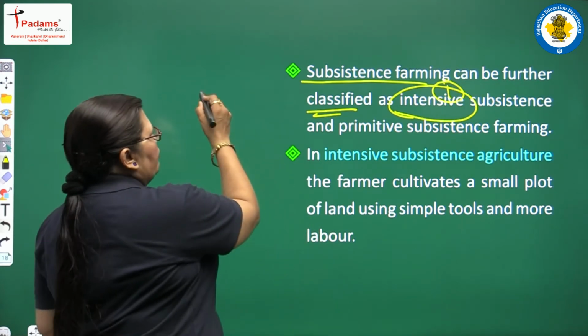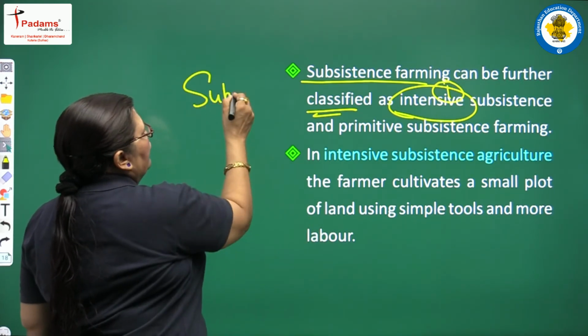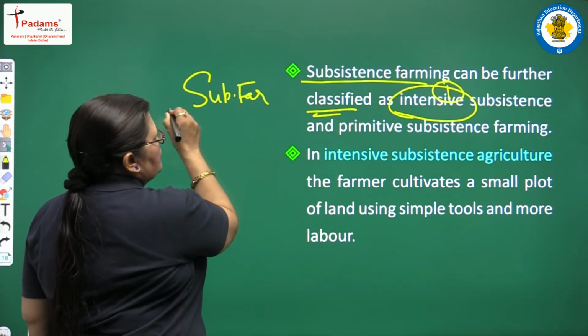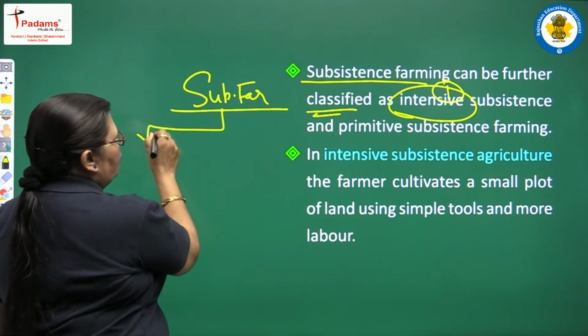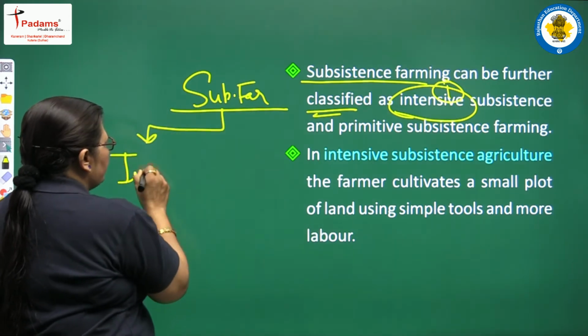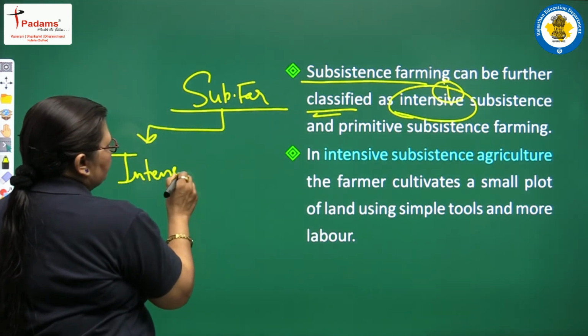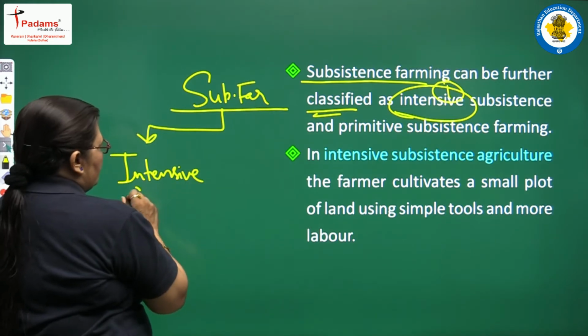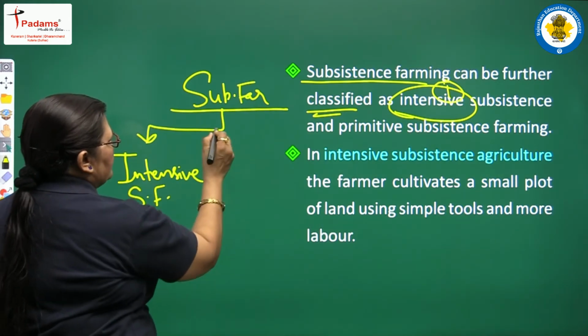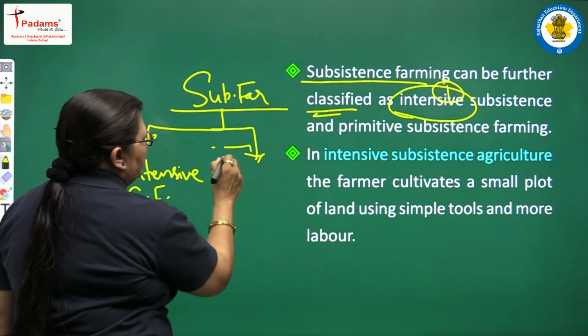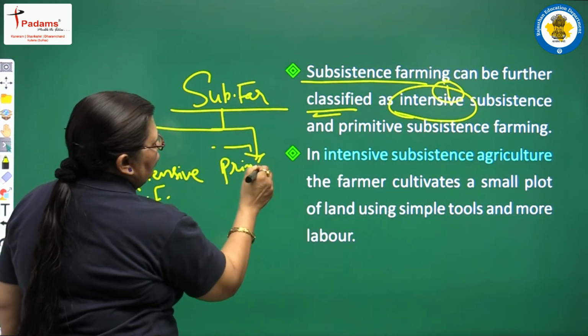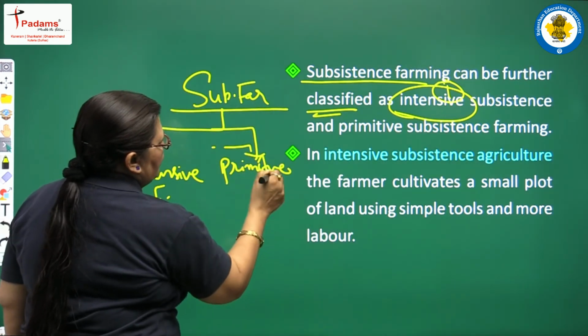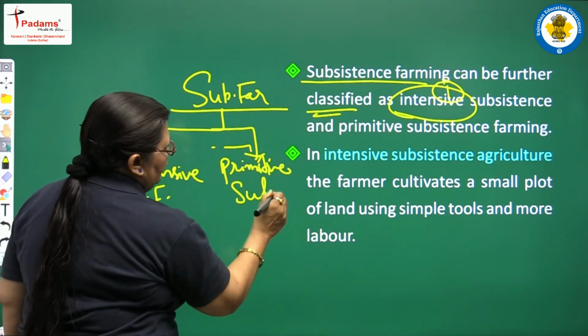Yes, we divided subsistence farming into two parts. The first one is the intensive subsistence farming, and the second one is the primitive subsistence farming.